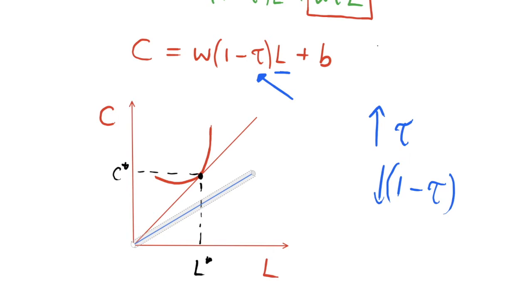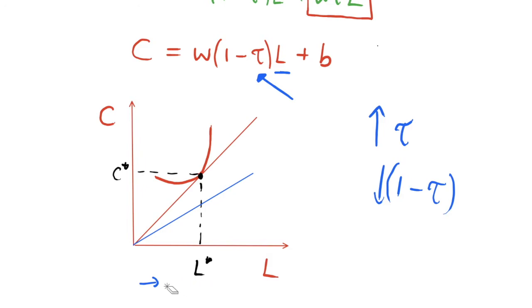This is our new budget constraint because we have a higher level of tax on our income. So for every unit of income or every unit of labour we supply more, we gain less consumption because more of our labour income is being taxed away, hence why the slope of this curve changes.